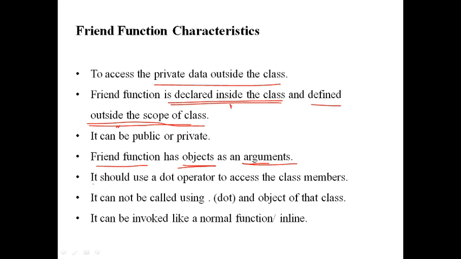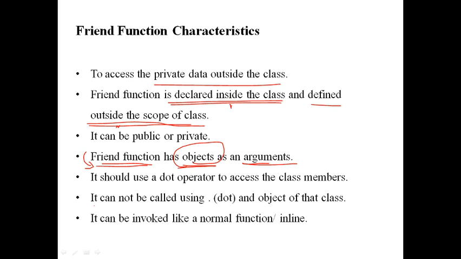Another property is that it should use the dot operator to access the class members. For example, if we want to access a data member of a class inside the friend function, we have to use the dot operator with the object that we have created under the friend function, which we will see in the next slide.